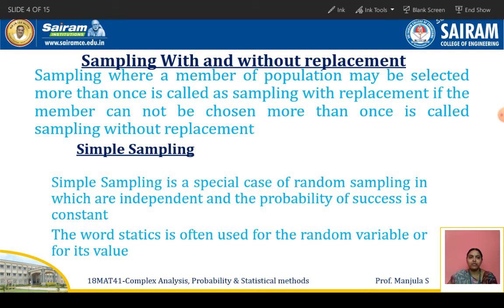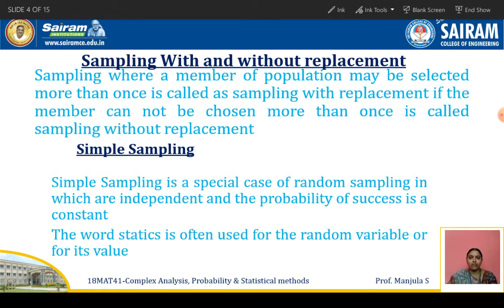For example, in a set the numbers 1 to 10 are there. First I choose the number 3. Again I replace that number 3 back, and once again I can choose the same number 3. It means each number has the opportunity to be selected more than once, which is called sampling with replacement.